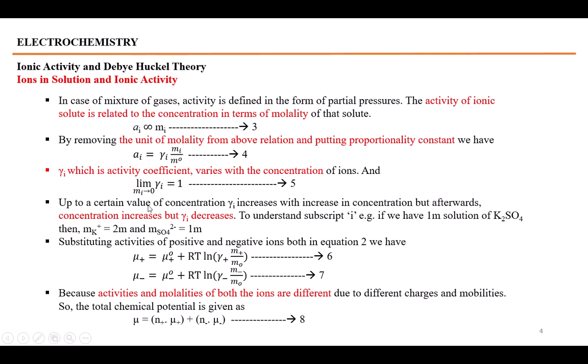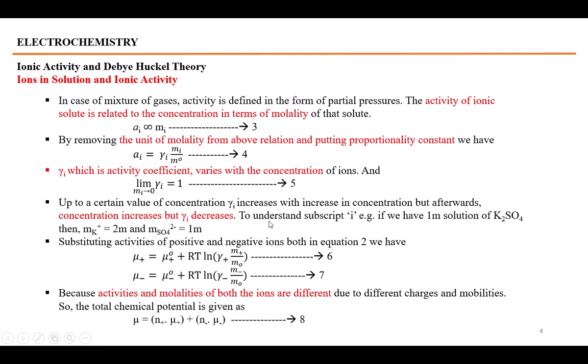Keep in mind that whenever you increase the concentration of ions in a solution, at the start the increase in concentration would also increase the activity coefficient, but after a certain level, gamma i starts decreasing, because you are adding more ions in the solution and those ions interact with each other and form a type of recrystallization.